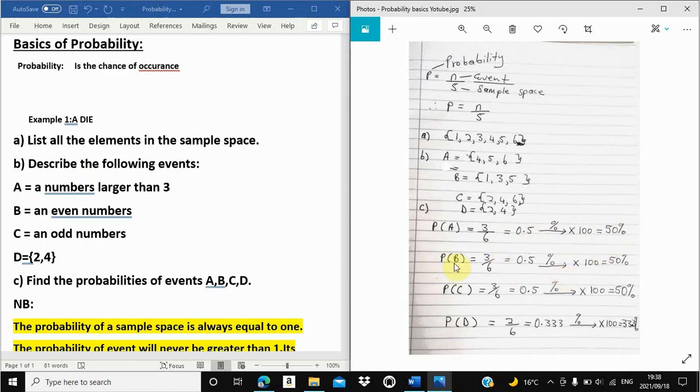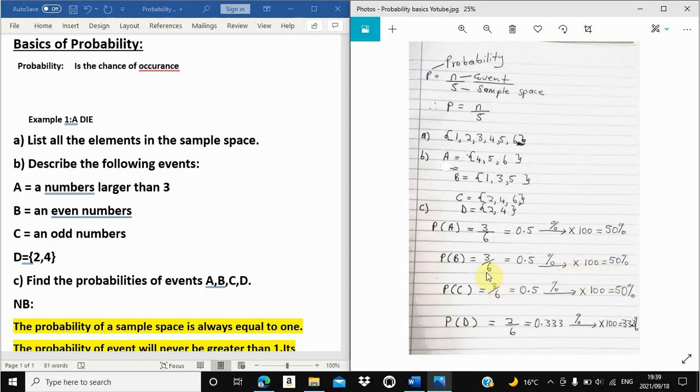From there, they want the probability of event B. In event B, we were focusing on even numbers. Then how many even numbers are in this event? We have 1, 2, 3. 3 elements in event B. From there, we are going to say 3 divided by 6. 6 is our sample space. It is equal to 0.5. Then if they say you must convert this to percentages, then you will times it by 100.